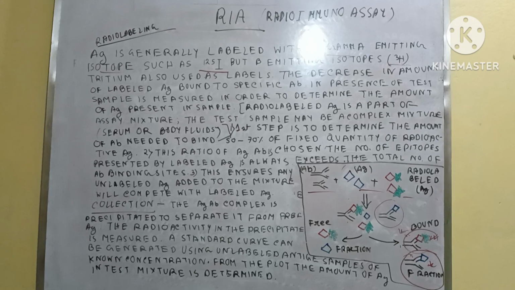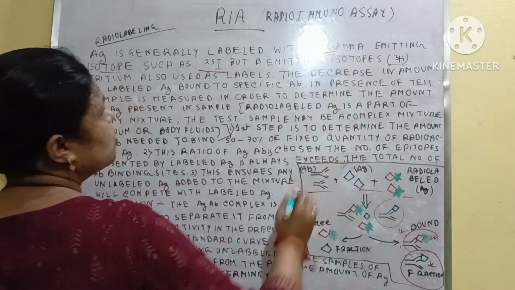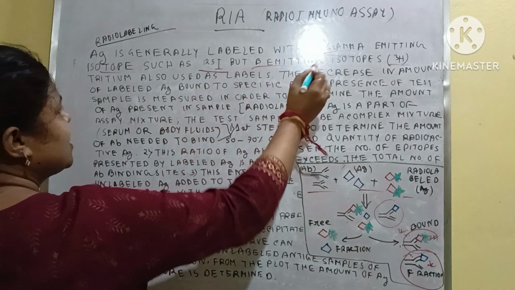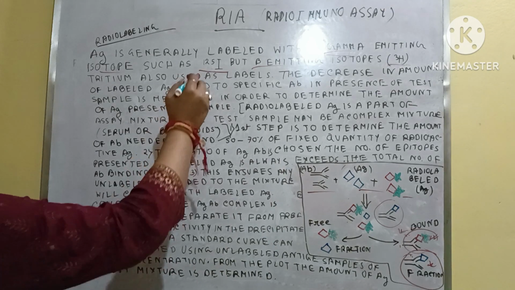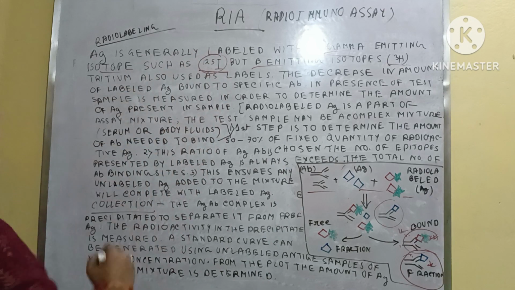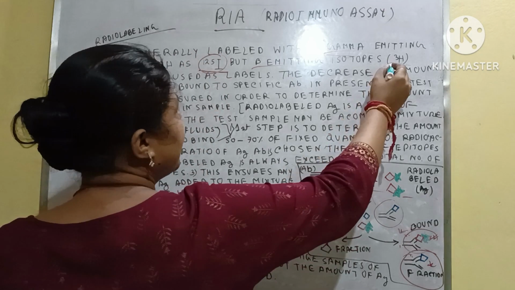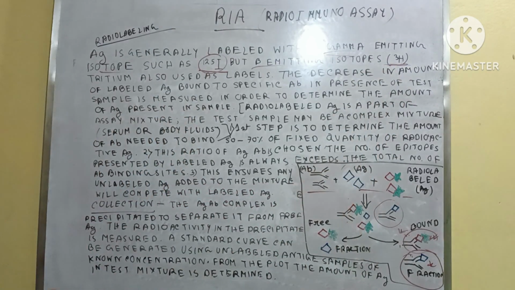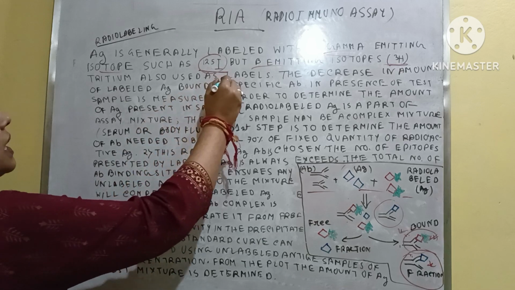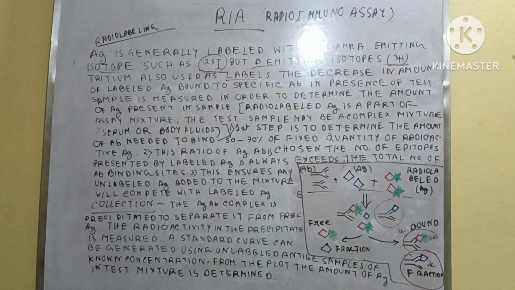So generally we can use two types of isotopes. One is a gamma emitting isotope, another is a beta emitting isotope. So an example is I-125, and another example is 3H, that is the tritium. Okay, these are used for labeling the antigens, known antigens obviously.